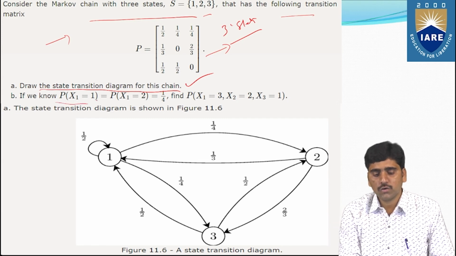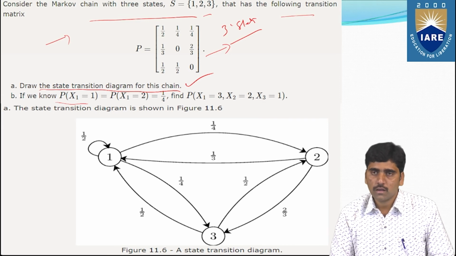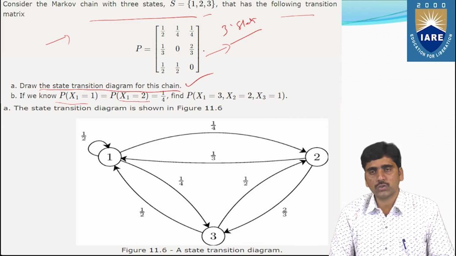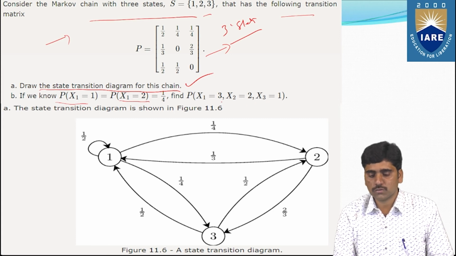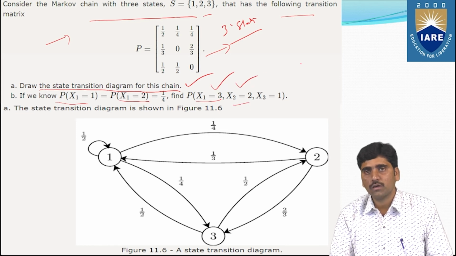And if we know P of x1 equals 1 equals P of x1 equals 2 equals 1 by 4, then find out P of x1 equals 3, as well as P of x2 equals 2, as well as P of x3 equals 1. These things we need to find out.